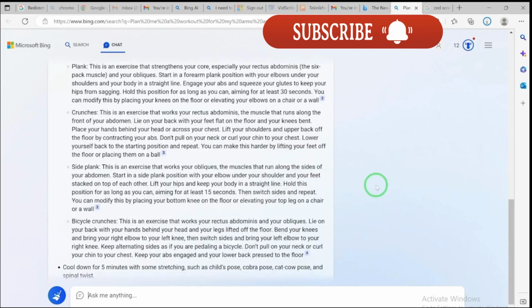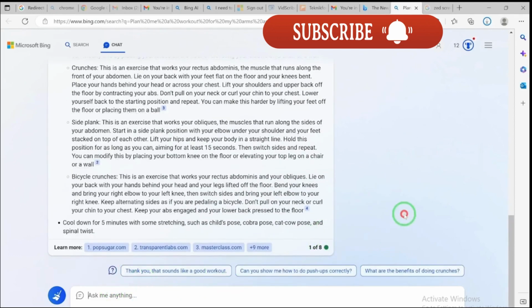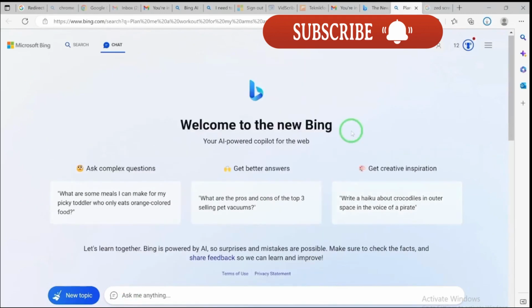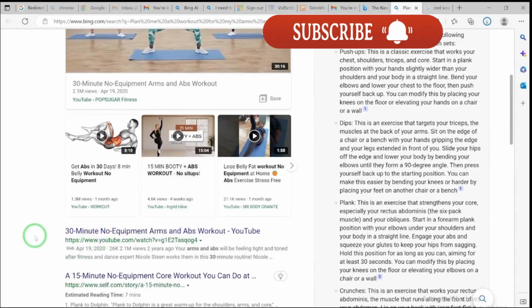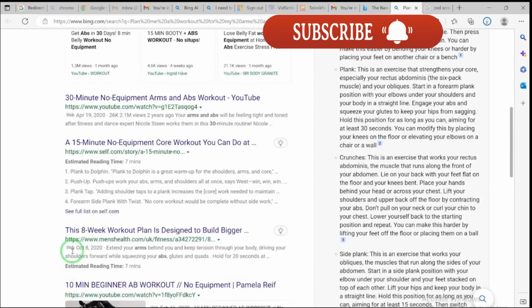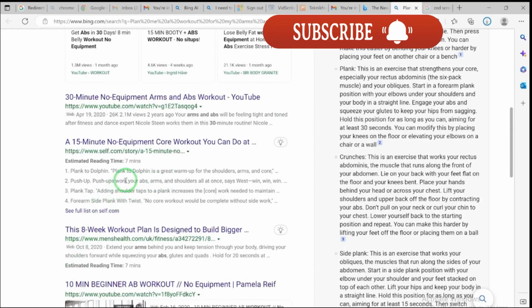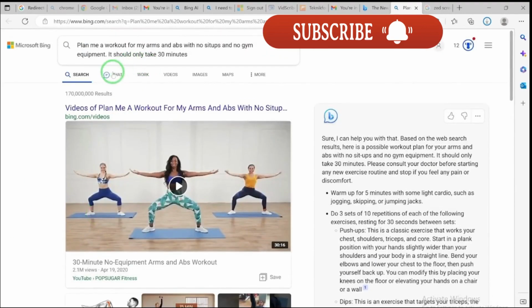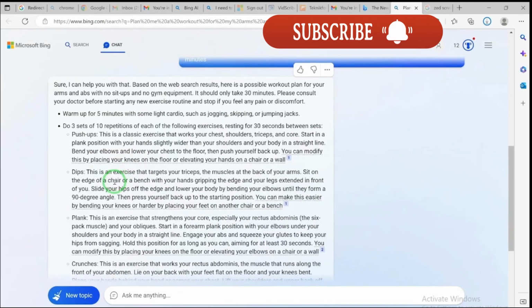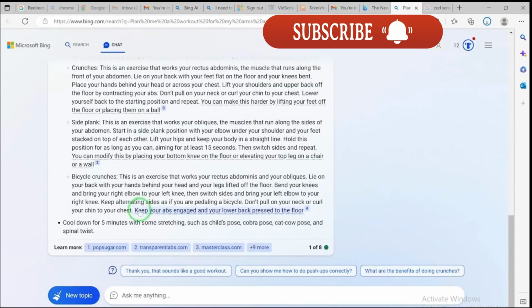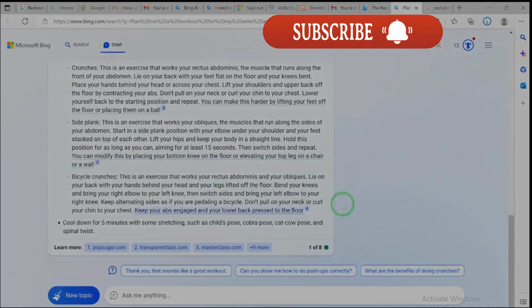So basically, this is the beginning, and at any given point, if you push around here, this is a new topic. It is going to give you a new topic, and you can always switch between the chat and the search, so you can see the difference. Usually in searches, you have to work with many links. You open this link, this link, this link, and try to coordinate the points and ideas. But when you come to chat, it gives you a summarized version of all those links, and it will answer the questions politely and very nicely. So this is the beginning. Let's look at other features it can do for you.